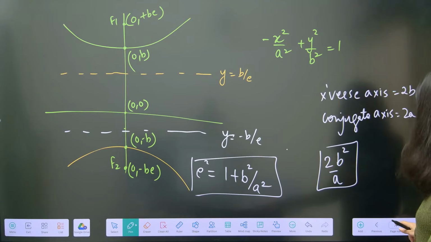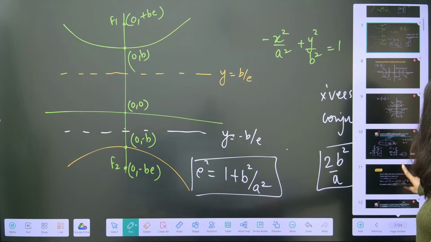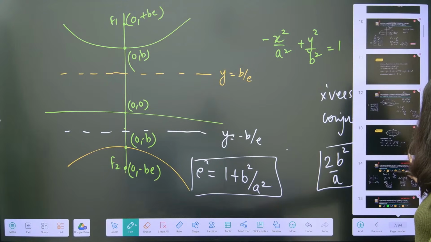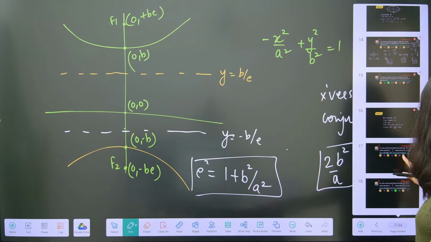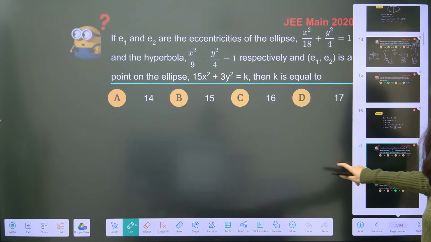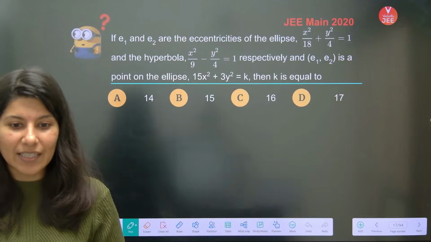So now we will start with some basic problems of hyperbola and then we will do the combined study. Okay, this is the problem from JEE Main 2020. Combined study of hyperbola and ellipse.